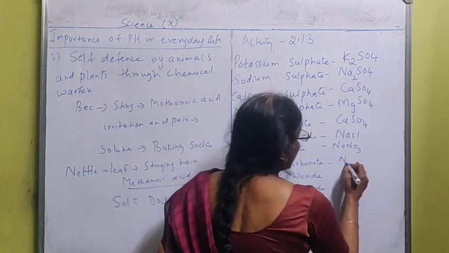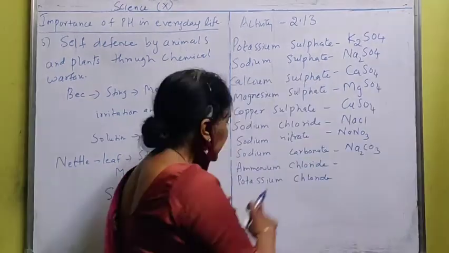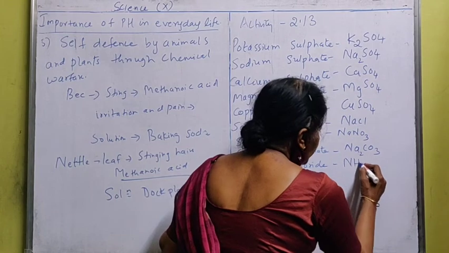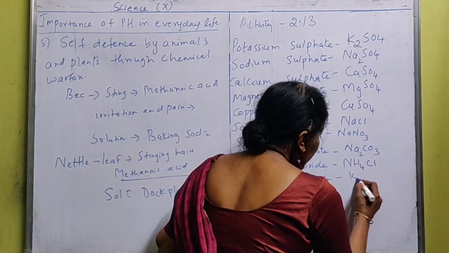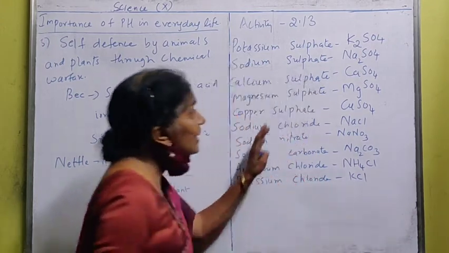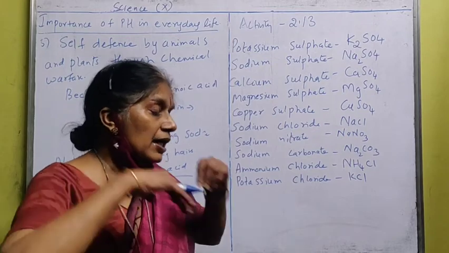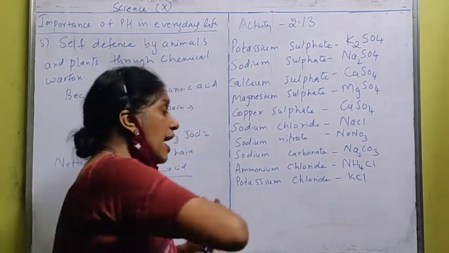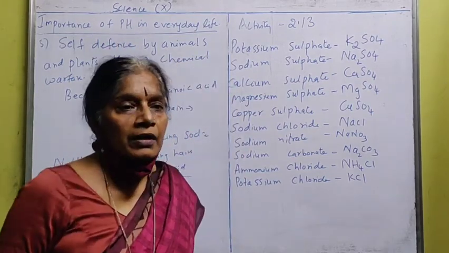Sodium carbonate, Na2CO3. Ammonium chloride, NH4Cl. Potassium chloride, KCl. These are some of the bases asked of you. They are now asking a further question: you have to identify the family to which these bases belong.